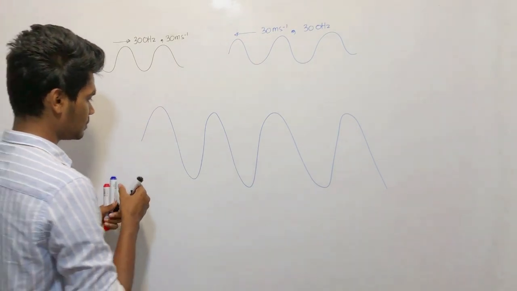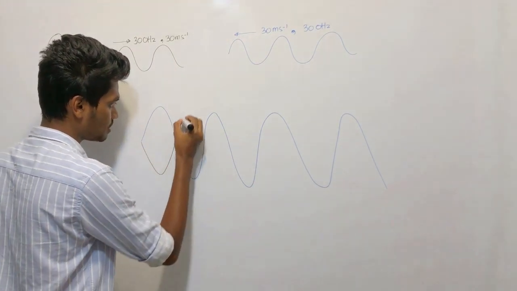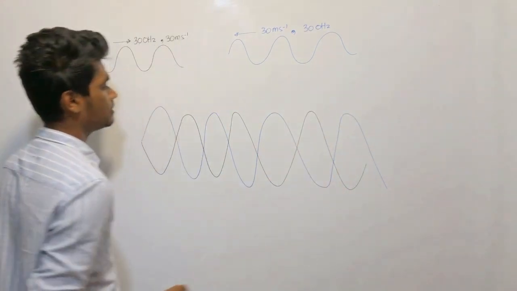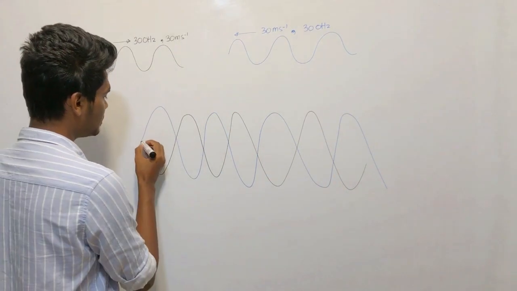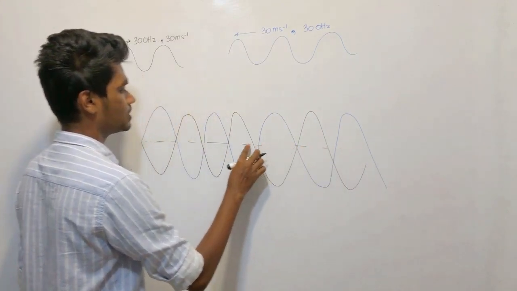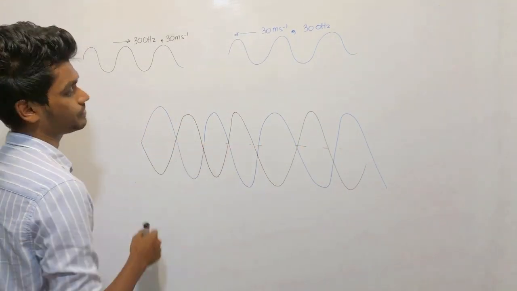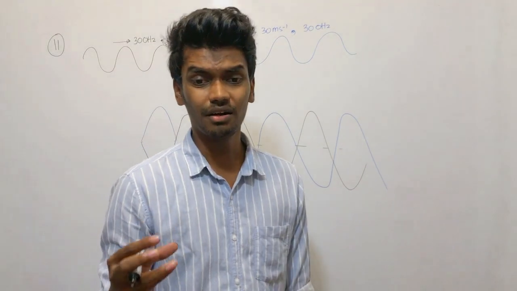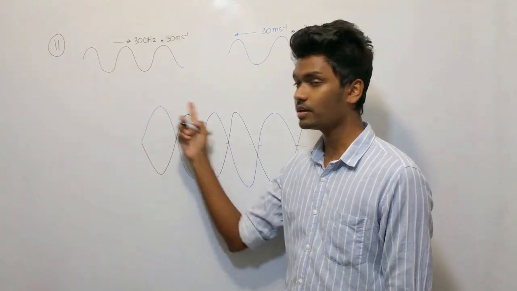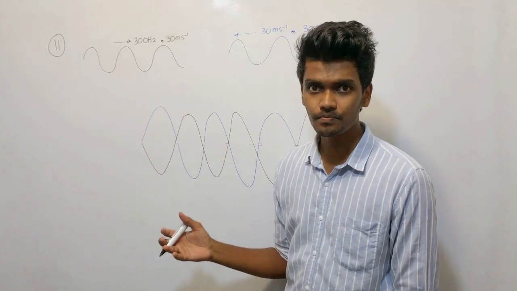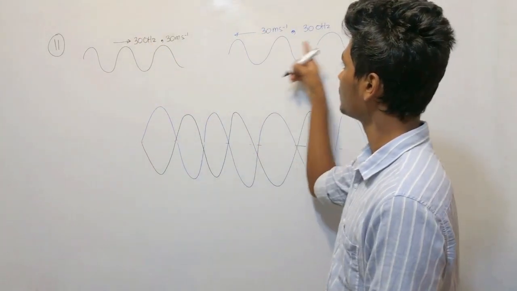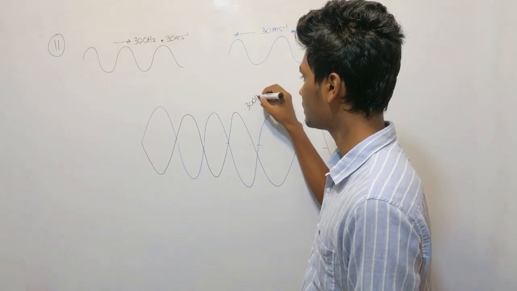So what they are asking in the question is what? When you consider a standing wave, the frequency of the standing wave is definitely going to be the same as the frequency of these waves, 300 hertz.